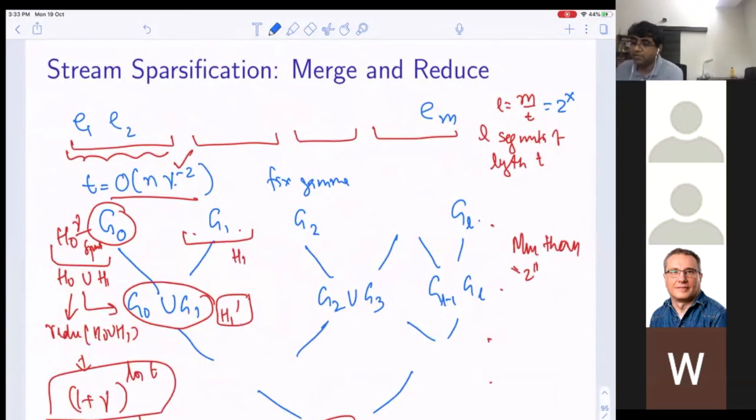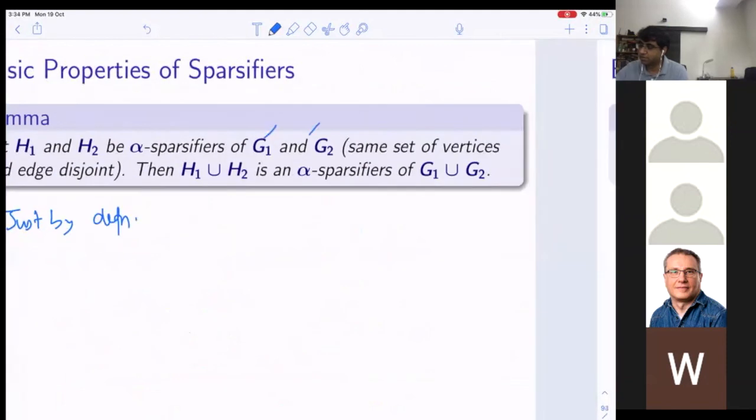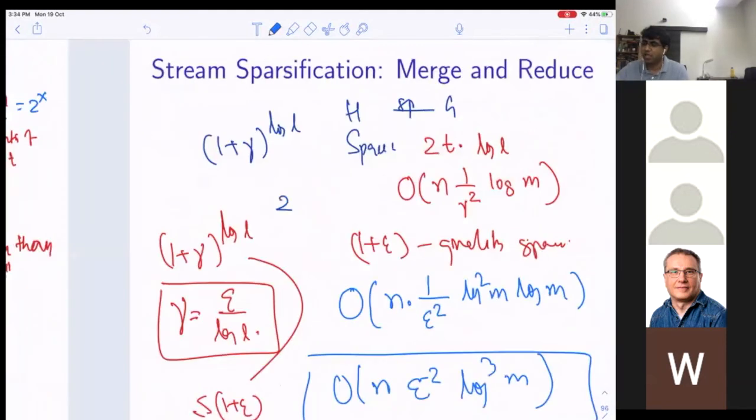The idea is that you do this merge and reduce operation: the moment my size becomes too large, I apply my static sparsifier algorithm, the one by Batson, Spielman and Srivastava, on that object to reduce it, and so on. Since at any level you only have 2 open objects at any point of time, the space requirement is never too large.